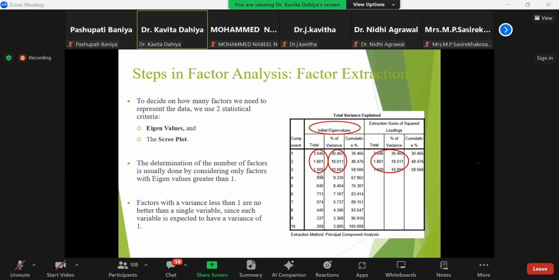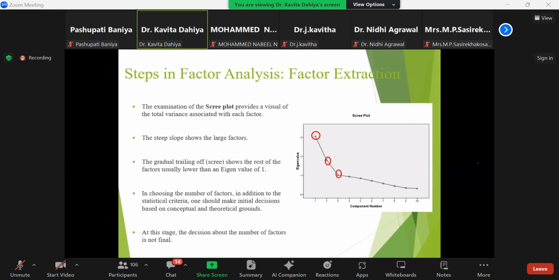The third factor is explaining 1.009, and the cumulative figure is 58.56. Means only three factors are explaining the total variance in the data up to 58.56. So this is the total variance explained by the factor analysis. This is the factor extraction.